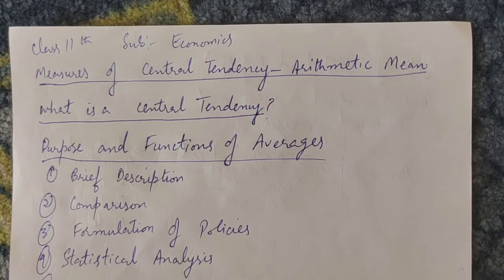But before we discuss arithmetic mean, we should know what is central tendency. A central tendency refers to a central value or a representative value of a statistical series. It's difficult for anyone to understand or remember a large group of raw data. One would like to know the critical value which represents all the items in a series. Such a value is called central tendency or average value.